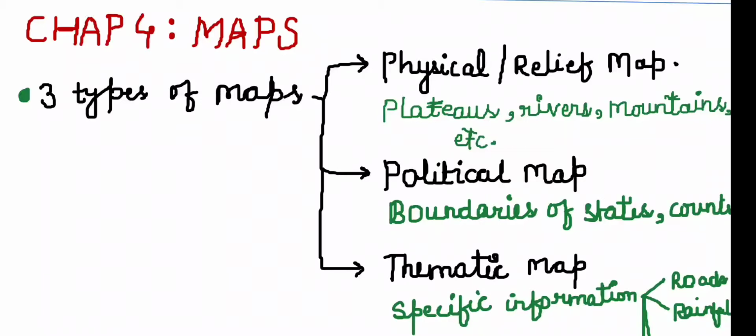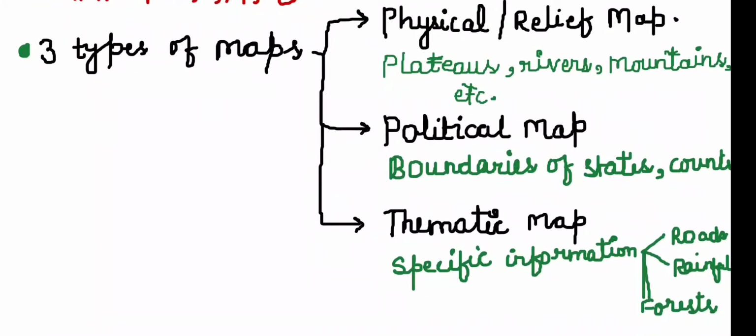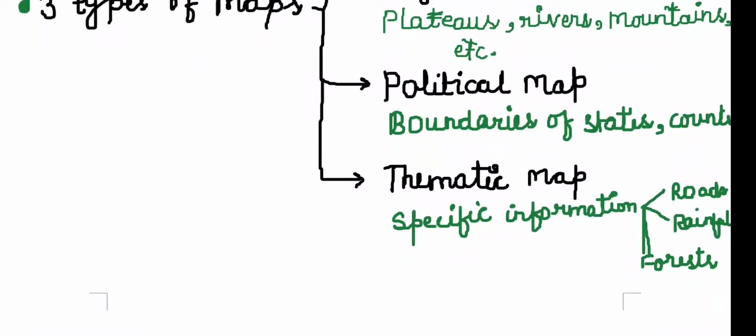etc. Then we have the second type of map, called the political map, in which we represent the boundaries of the states or the countries. Then we have the third type of map, called the thematic map, which focuses on specific information, for example roads that we have in a particular town, or the rainfall that we receive in a particular area or country, or the natural vegetation that is there in the area. So these are thematic maps.